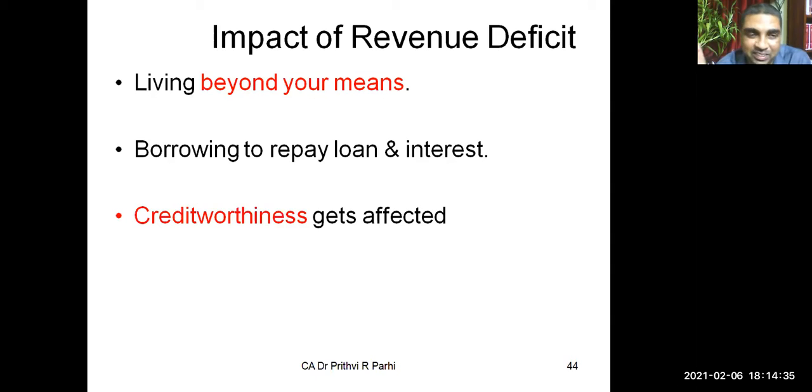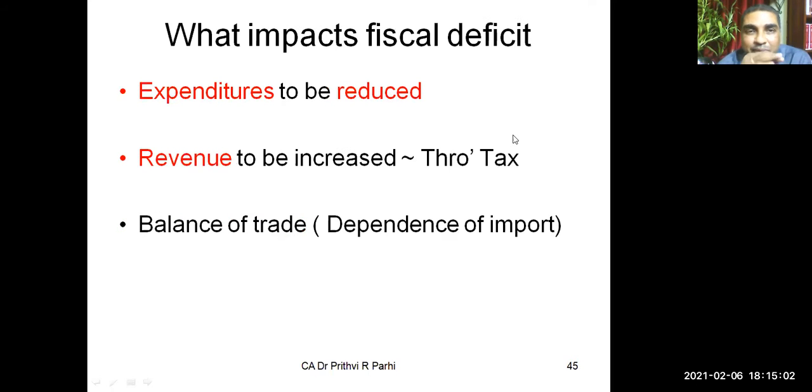We also have to appreciate that is the situation. Then how to handle that situation? To borrow a loan. Borrowing a loan means you have to pay interest. Interest will also increase your revenue deficit. Is it not? And if you borrow more loan, it will also affect your creditworthiness, meaning your credit rating also gets affected because of that. So that is the meaning of revenue deficit, and that's the consequence one needs to face.